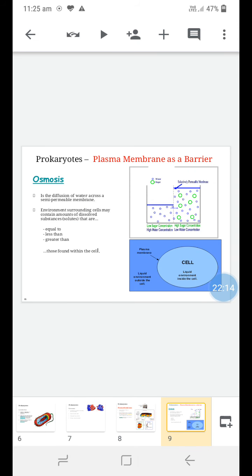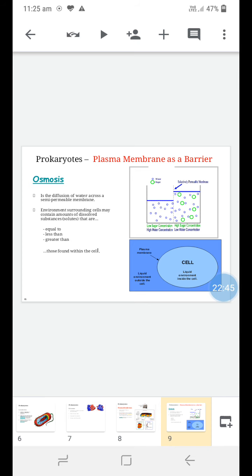Then the plasma membrane also acts as a barrier for the transfer of molecules from inside to outside of the cell and outside to inside of the cell. Molecules move by the mechanism of osmosis, which is the diffusion of water across a semipermeable membrane. The environment surrounding the cell contains some amount of dissolved substances.